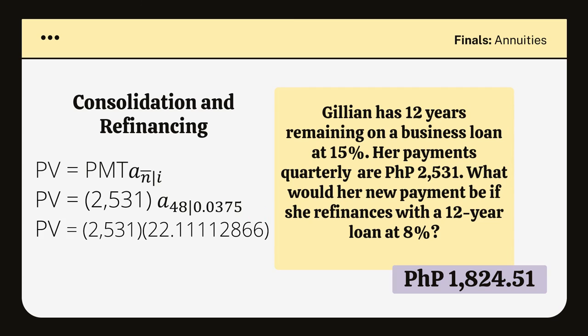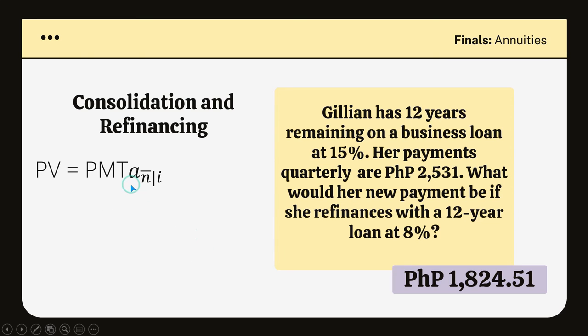Therefore, the answer here is 55,963 pesos and 27 centavos. So, ito yung dapat sanang babayaran mo kung 15% or at 15%. Therefore, dahil alam mo na yun yung binayaran mo for the 12 years remaining, yun yung present value mo.